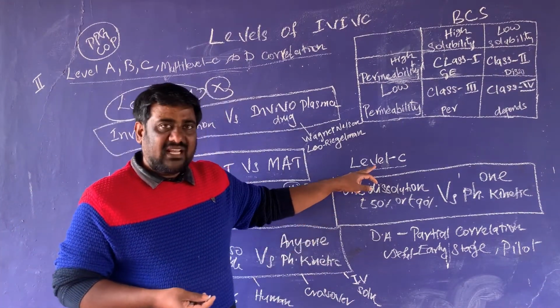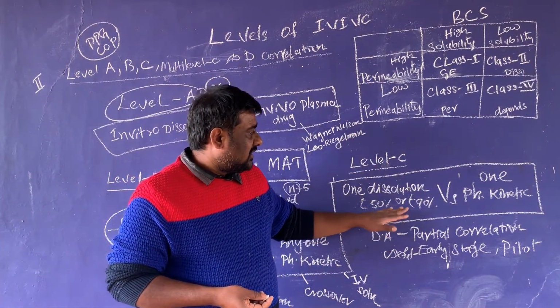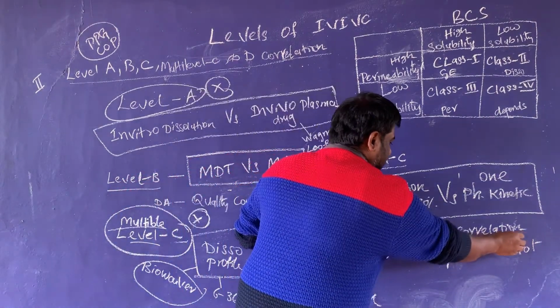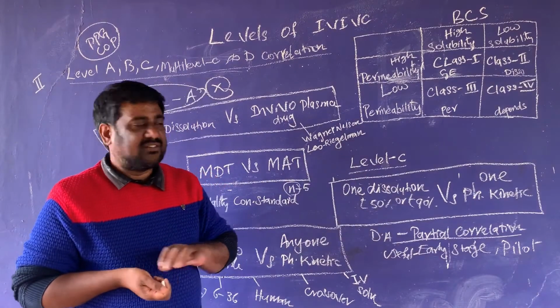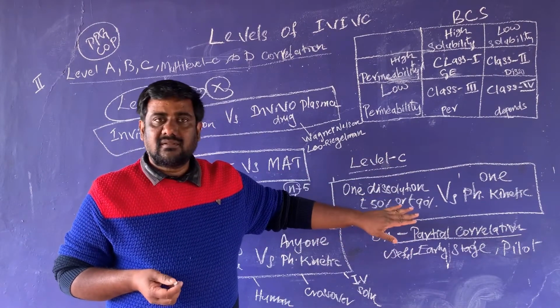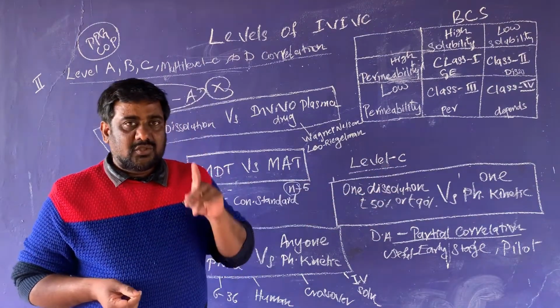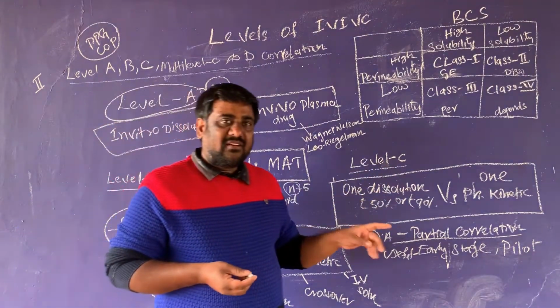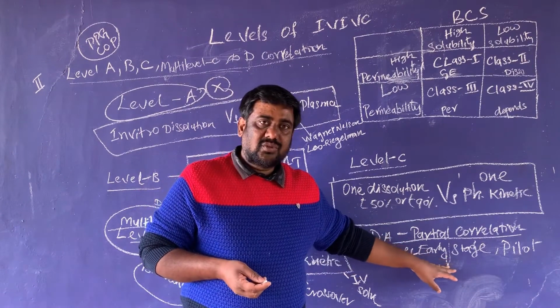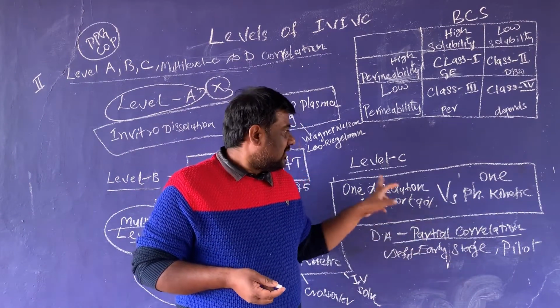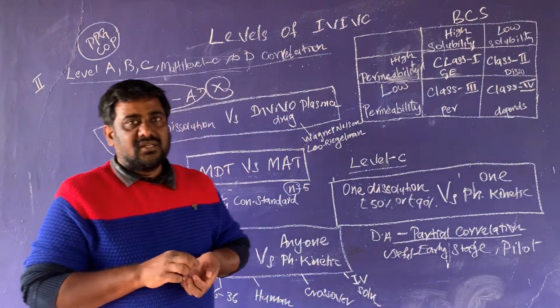Level C correlation is conducted at only a single point. This gives only a partial correlation. It will not give complete data. However, level C is useful for pilot plant formulation, and it is used to start up the work in the early stage of formulation study.